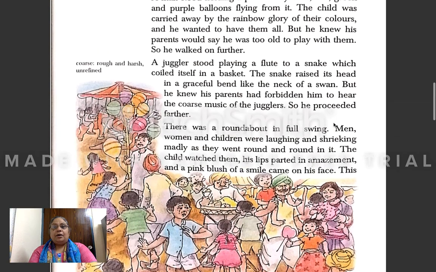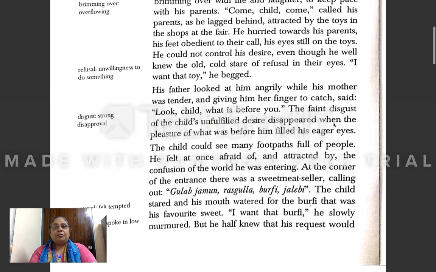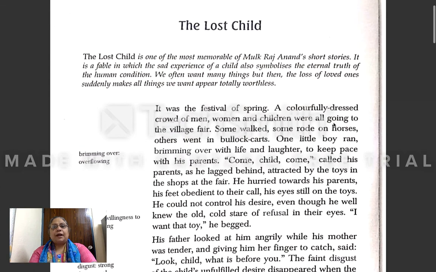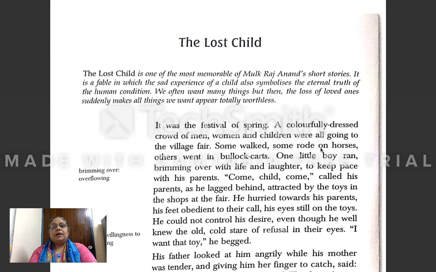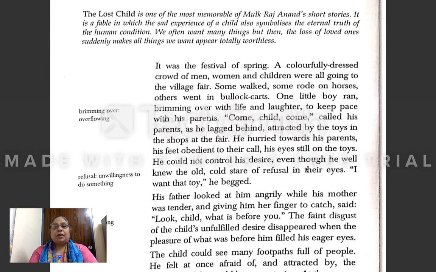So till here, what we have learnt today is that this is a story of a small child who is going to a village fair with his mother and father. Many people are going to that fair. I'm just giving you the summary of this. There were many people going to the village fair. Some were going walking, some were going on the horse, and others were going in the bullock carts. But this boy was going with his parents, walking.